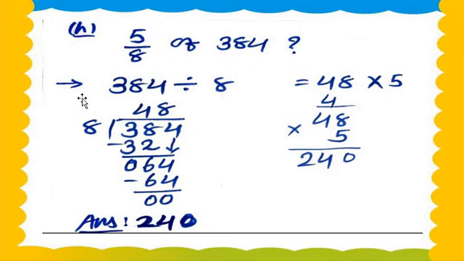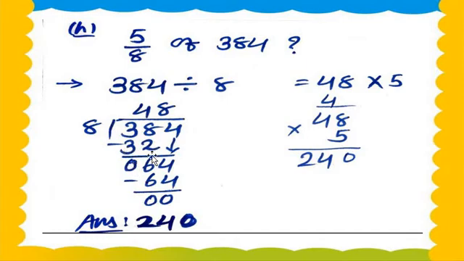So we write inside the box 384, outside the box 8. In table number 8, first we take the 2 digits, 38 will come? No. So we take the number less than 38. So 8 4s are how many, dear students? 8 4s are 32. So 38 minus 32 is equal to 6.